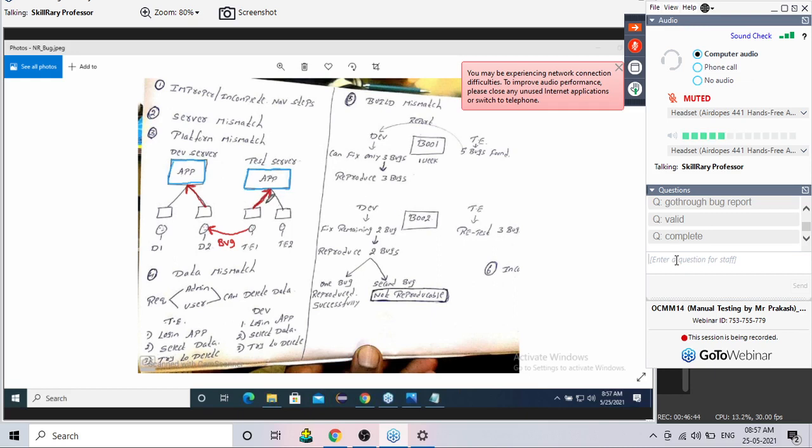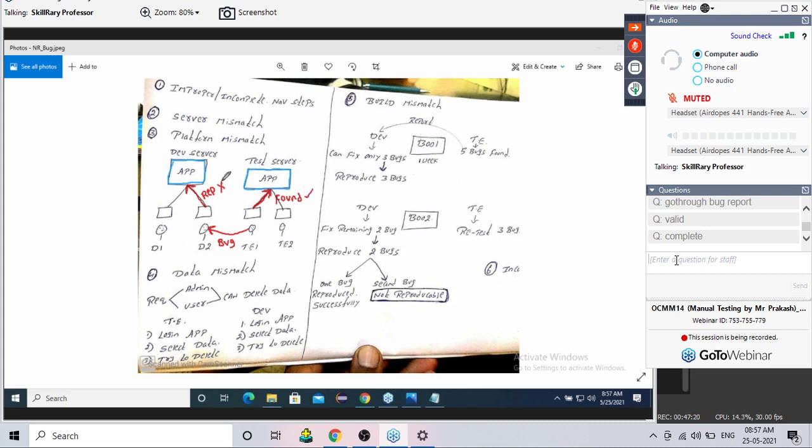So now in this process, the bug was found in the test server. But I am trying to reproduce the bug in what? Development server. Let me write that. Bug was found here, in the test server, whereas the developer is trying to reproduce the bug in the development server, and the developer is not able to reproduce the bug. Is it possible?